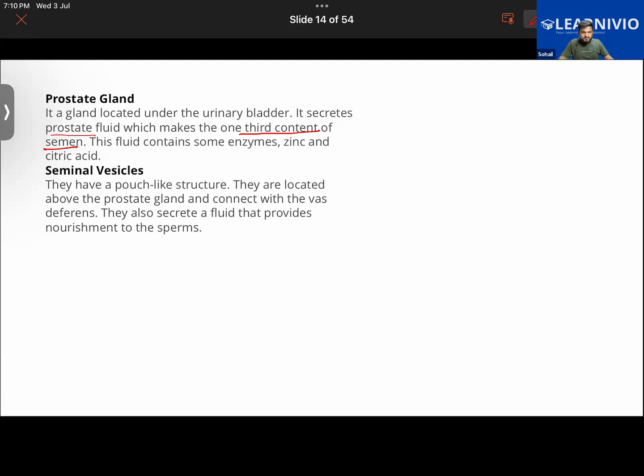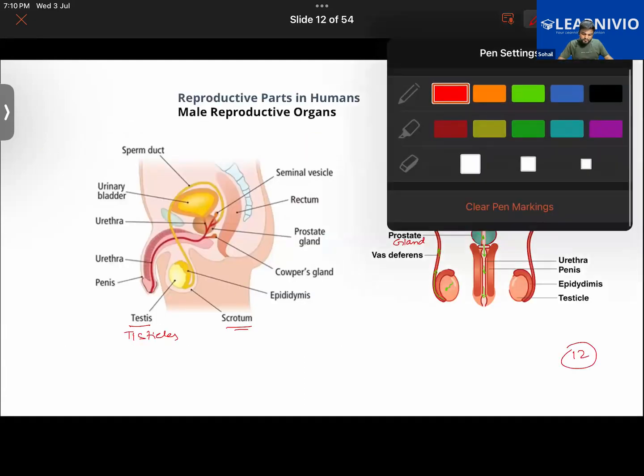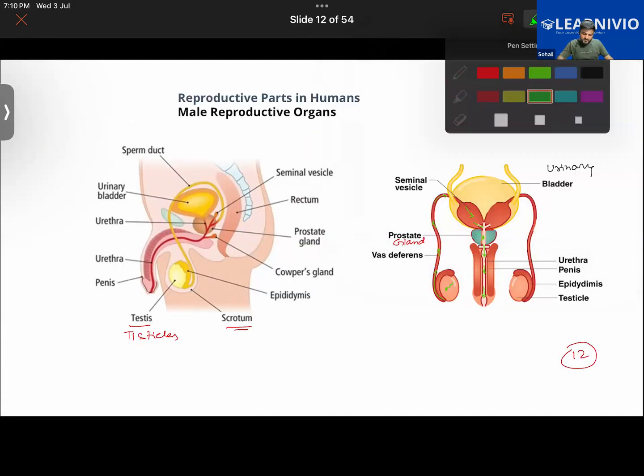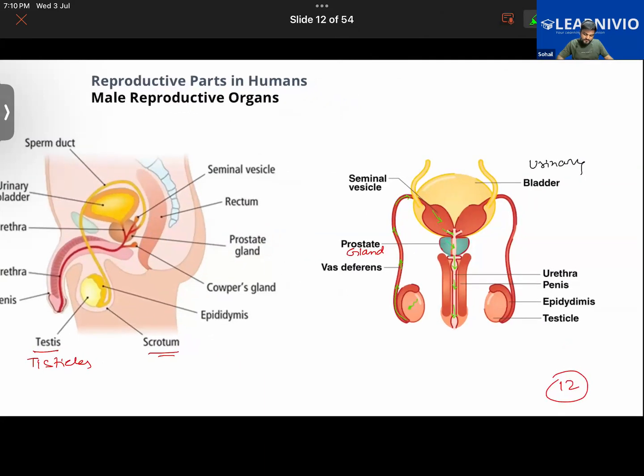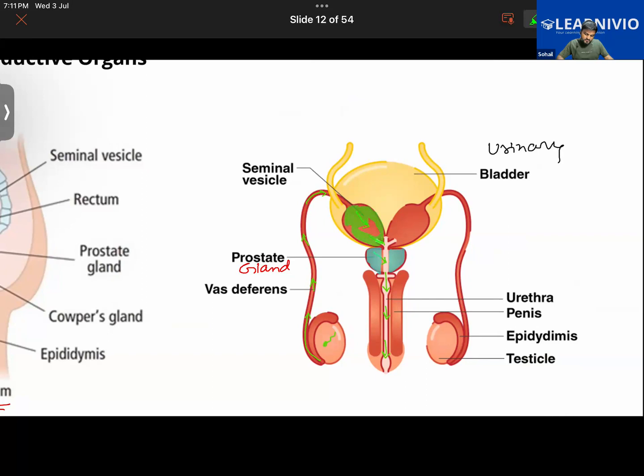Furthermore, there's another structure as you can see over here. This structure that you see over here, what do we call them? Seminal vesicles, right.